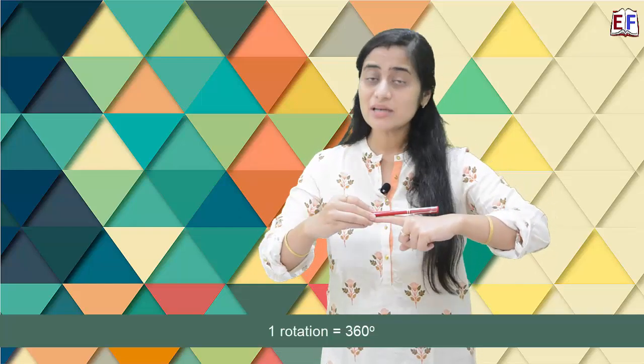Now, whenever it completes one round, that is one rotation, we say that the angle covered is 360 degrees. So that basically means that one rotation is 360 degree. Now, if I ask you to define degree, what is degree? So 1 degree is actually 1 by 360th of a rotation.